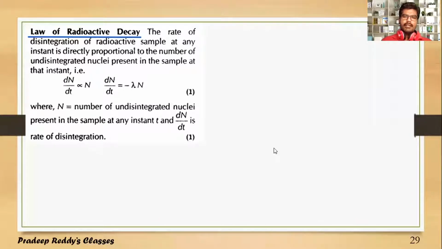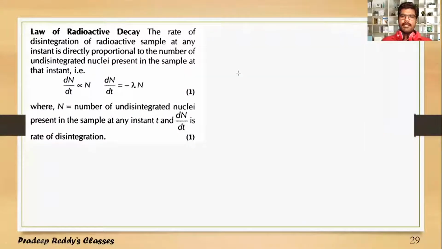As we already know, let me take a nucleus. A nucleus is able to undergo disintegration due to its instability.